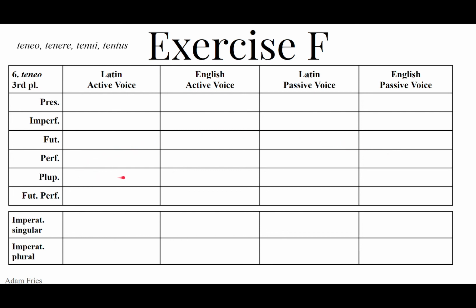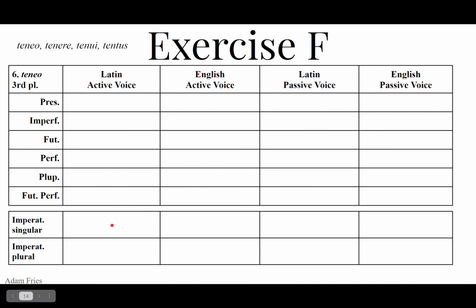Pluperfect active, tenuerant, they had held. Passive, tenti erant, they had been held. Future perfect active, tenuerint, they will have held. Passive, tenti erunt, the future of sum is ero, eris, erit, erimus, eritis, erunt, tenti erunt, they will have been held.